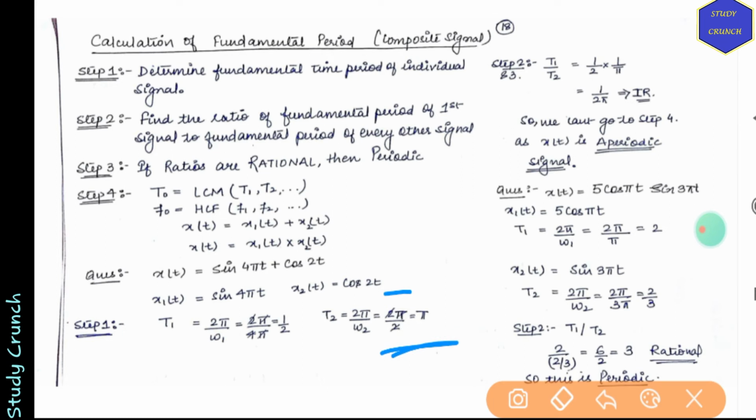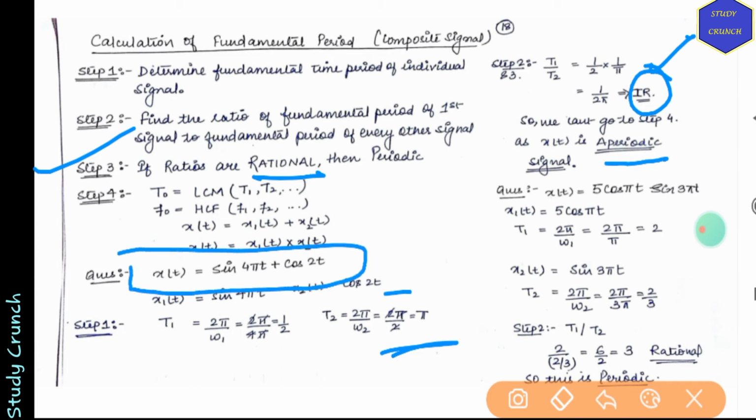Now step 3 was to find out the ratios. If they are rational, then they will be periodic. So T1 by T2 will be 1 by 2π, which is irrational. So this is an aperiodic signal. So x(t) is aperiodic.